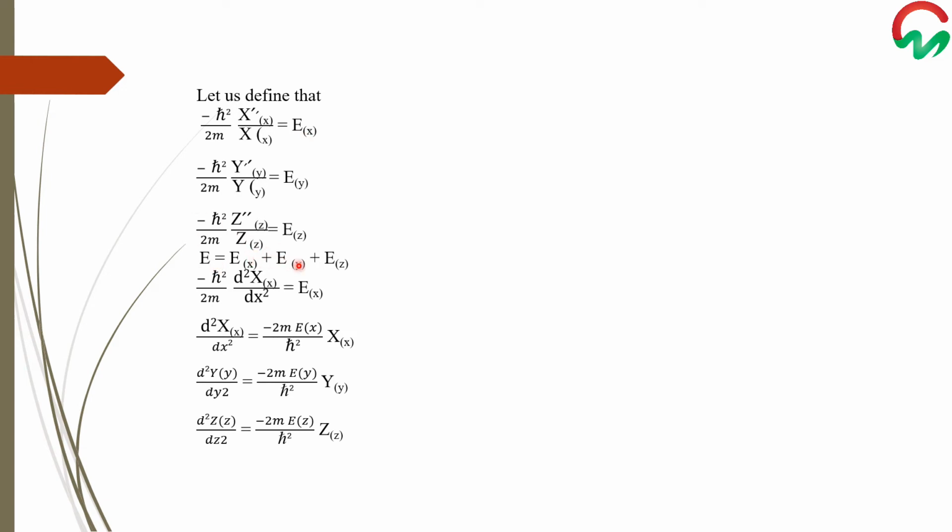Here Ex, Ey and Ez are constants, and E, the total energy, is the sum of energy in the x, y, and z directions. We will write these equations again in another form as d square x over dx square equals minus 2me over h bar square into x. Similarly for y and z, it can be written as shown in this equation.